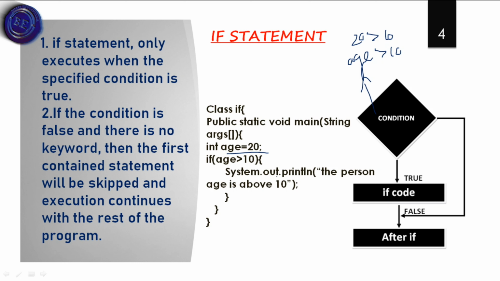System.out.println, the person's age is above 10. So it will print that the person's age is above 10 because the statement is true. When the statement is false, it will skip the if code and perform the operation after the if clause. That is the if statement. I think you understood it.